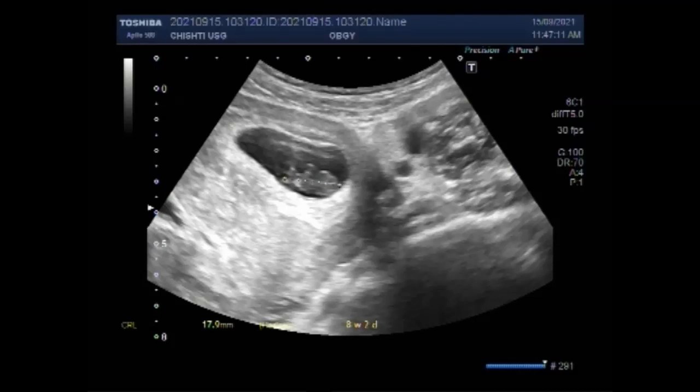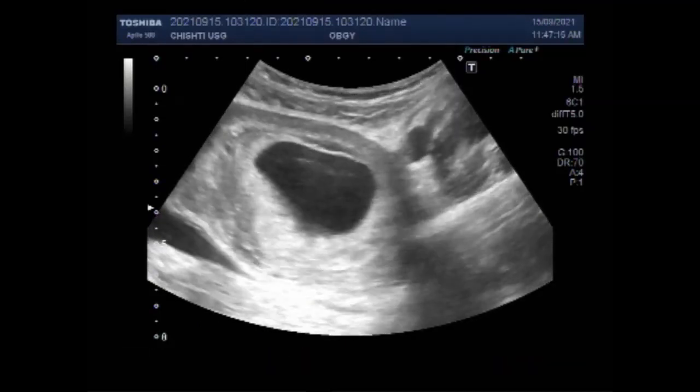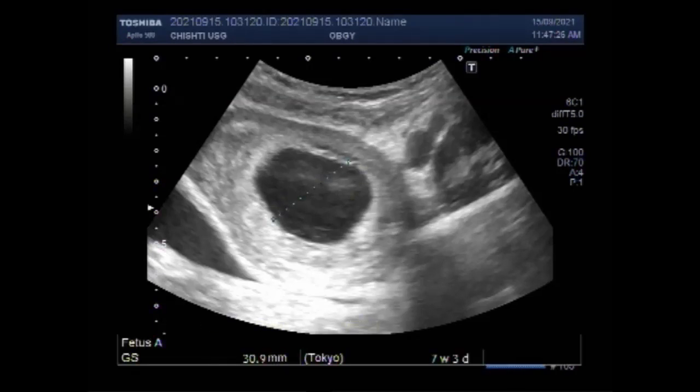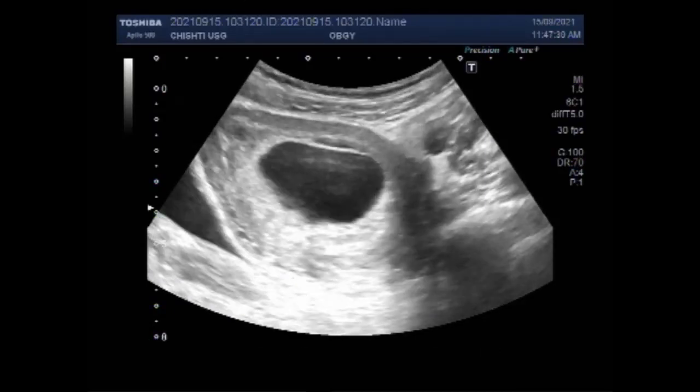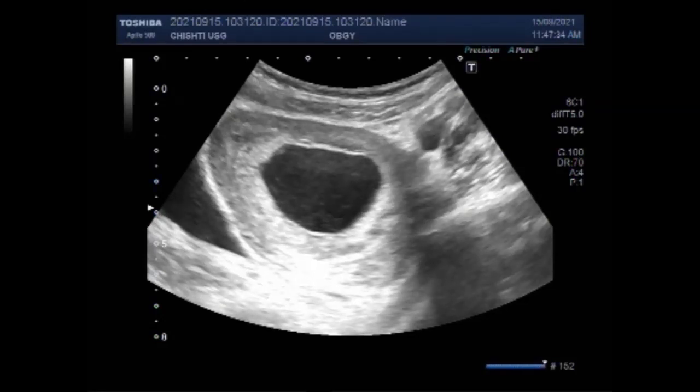A blighted ovum, also called the anembryonic pregnancy, occurs when an early embryo never develops or stops developing. It is reabsorbed and leaves an empty gestation sac. The reason this occurs is often unknown, but it may be due to chromosomal abnormalities in the fertilized egg. As you can see now, the gestation sac has no embryo.